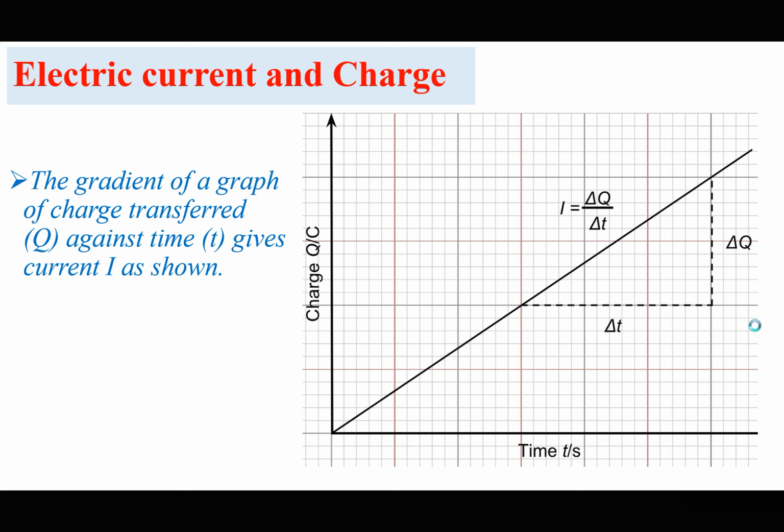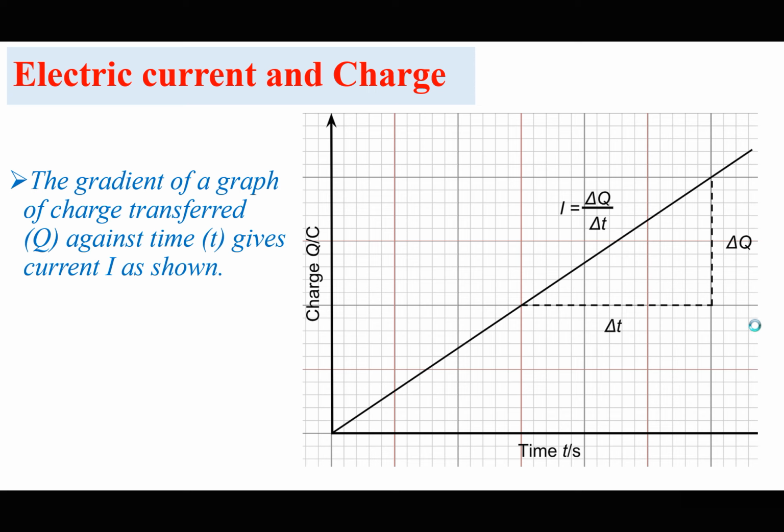If on the vertical you have charge, on the horizontal you have time, the gradient of this graph is going to be the current.